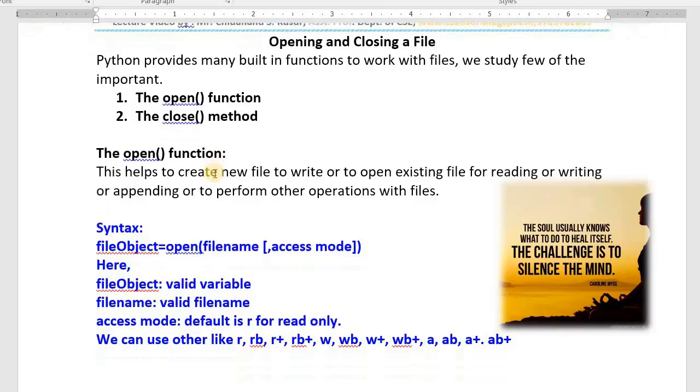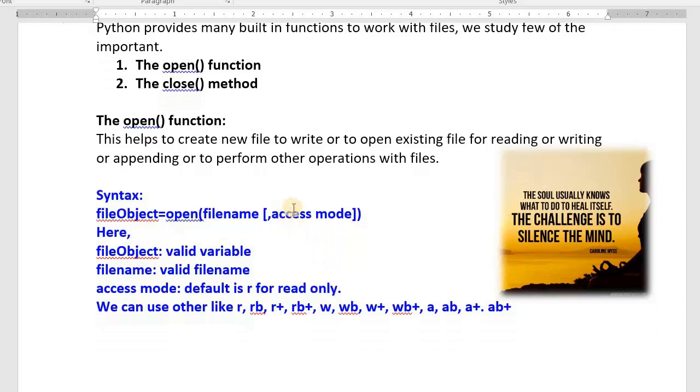What is the use of the open function? You can create a new file, a new notebook, or you can open an already existing notebook for reading or writing, or you can add, or perform other operations. What is the syntax? Open, in the brackets you write the file name, then a comma, then the access mode. Access mode is optional. If you don't give anything, by default that file will be opened in read mode.